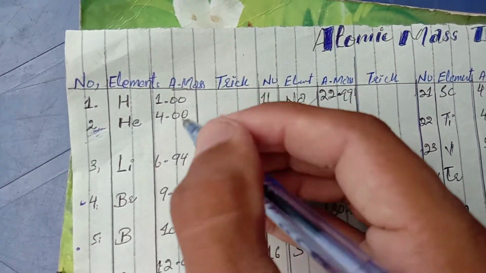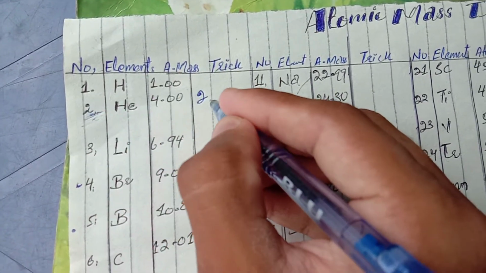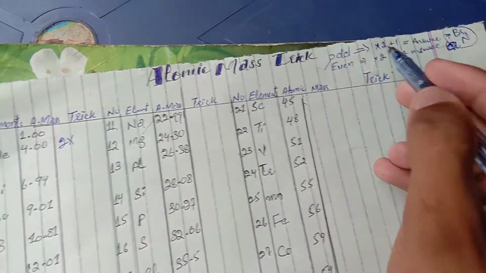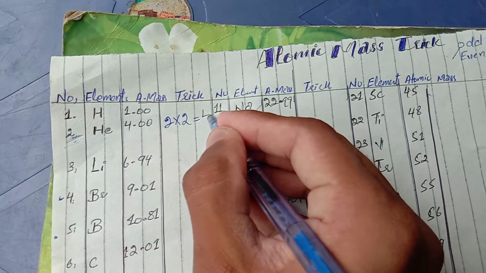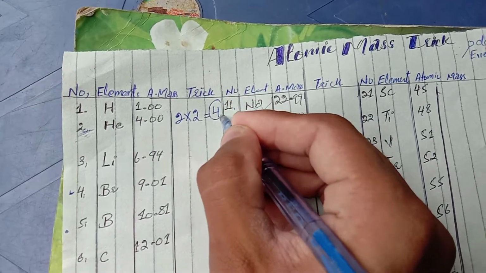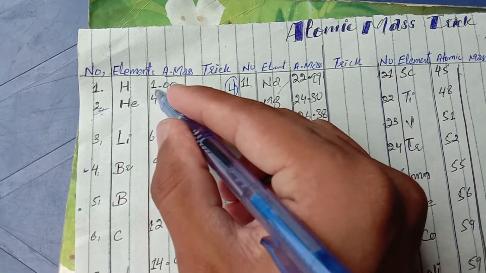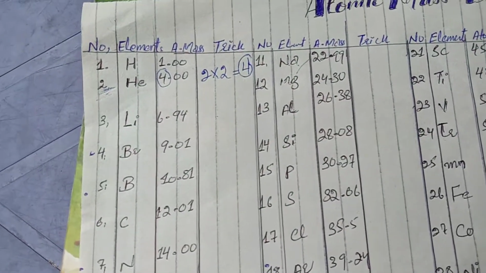You will put the 2 here and multiply it with the even trick 2, and this answer will be exactly or approximately the mass of helium. Here is 4.0 and 4, it's equal, so it's the mass of helium.